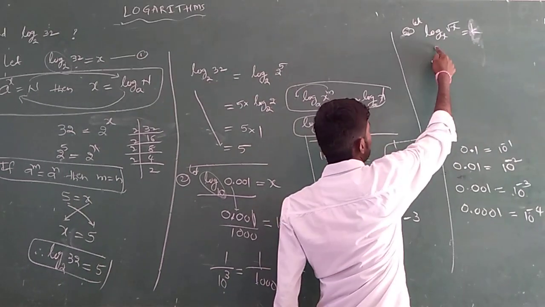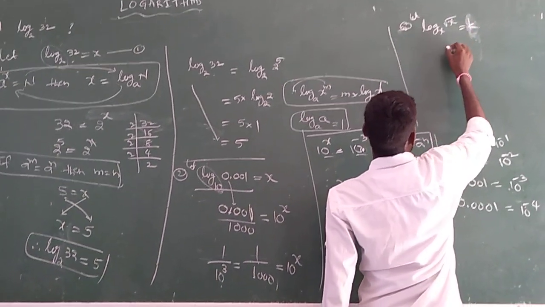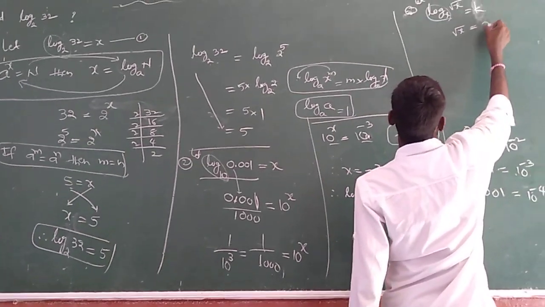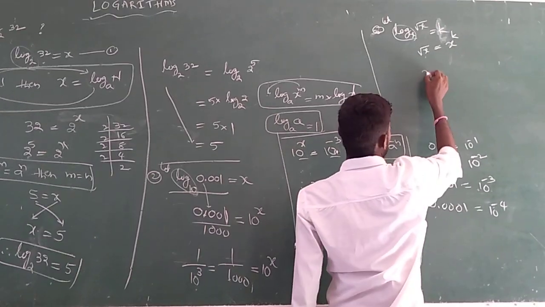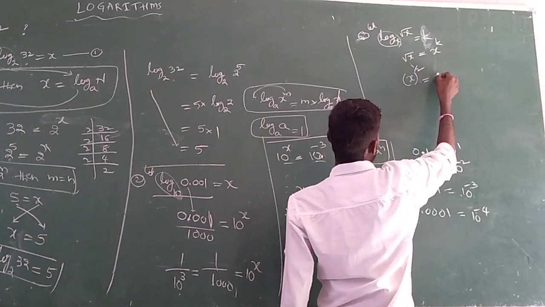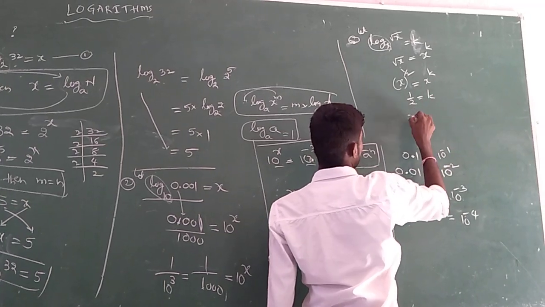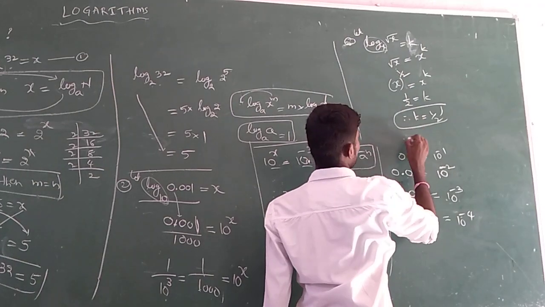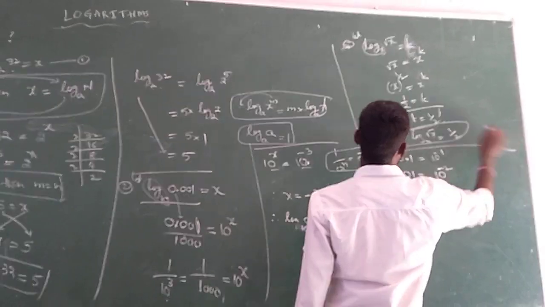Then it is in logarithmic form. Convert it to exponent form. If we convert, root x equals x power k. The log is eliminated. Now root x, we know the root value in exponent form is 1 by 2, so x power 1 by 2 equals x power k. Now 1 by 2 equals k because the bases are same. Nothing but k equals 1 by 2. But k is what? Therefore log root x base x equals 1 by 2. This is your final solution.